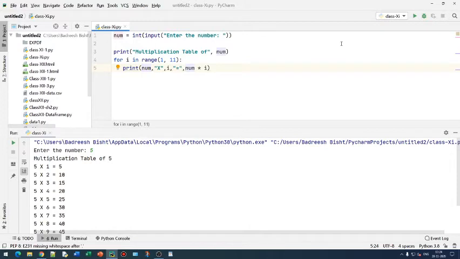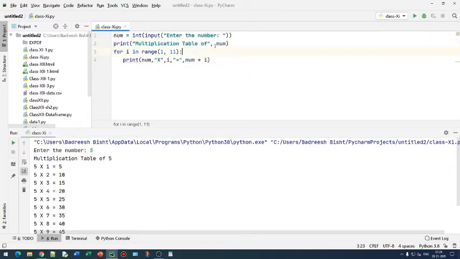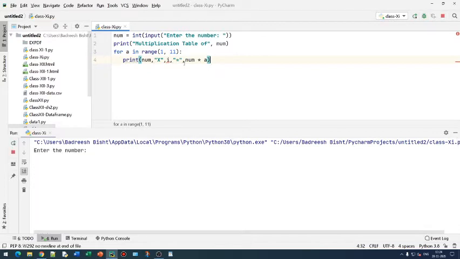Okay. Now this is the program that you have to take first input from the user, the number, and then the number multiplied in this way 1 to 10, and it will run up to 10. You can take any variable. If you are taking a here, then the multiplication should be with a only. Both variables should be the same. But if you are taking i, then let it be i here: for i in range 1 to 10.